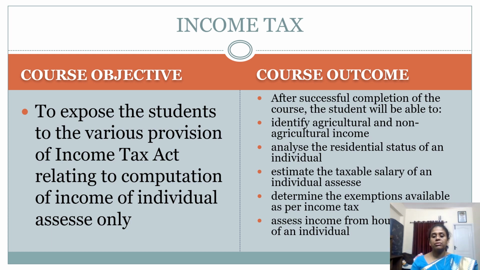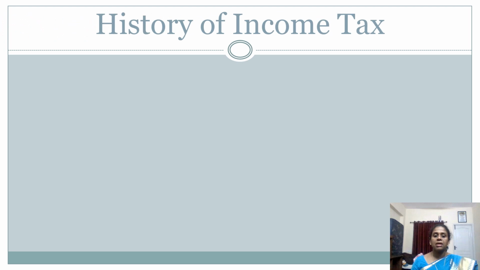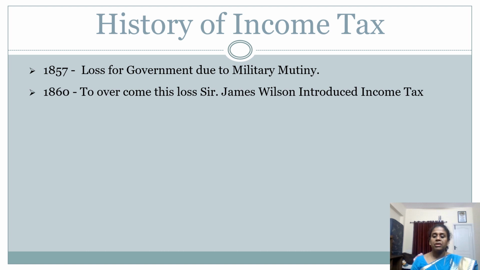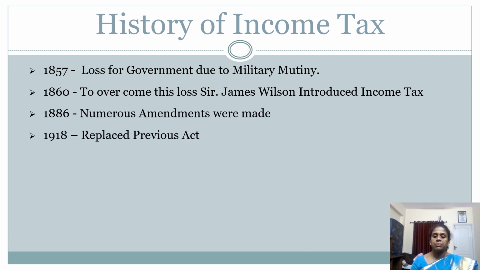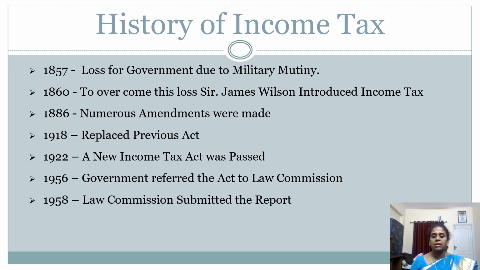So moving on, let's start with the history of income tax. Early days, even during the period of kings, there was a tax system where the laborers, the people who were working, contributed a minimal portion to the king, which was used for the nation or for their places.